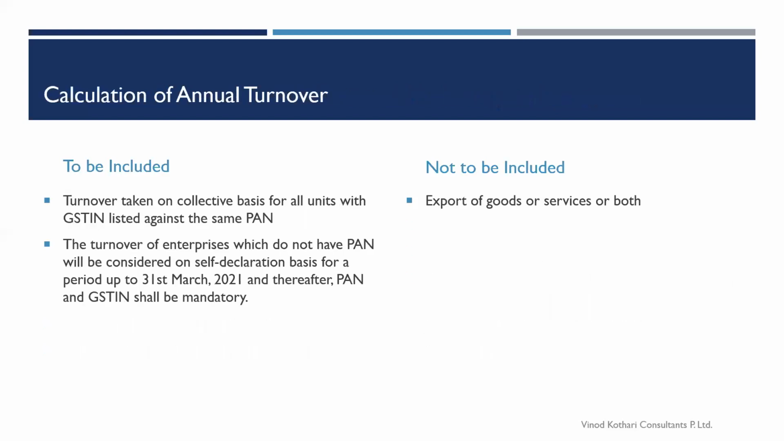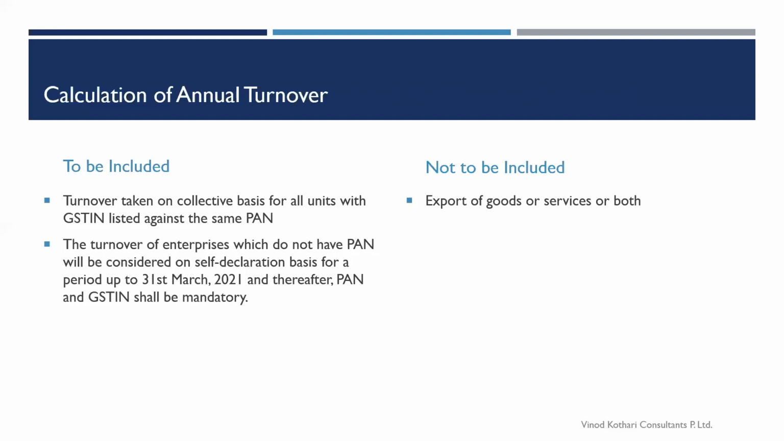Now, calculation for annual turnover. As I already said, it would be on the basis of ITR. All the enterprises having GSTIN listed against the same PAN would be treated as one enterprise. However, do remember that before 2021, you need to have a PAN. If you do not have a PAN, your registration would be suspended. Also, the export value of goods or services or both would be excluded.